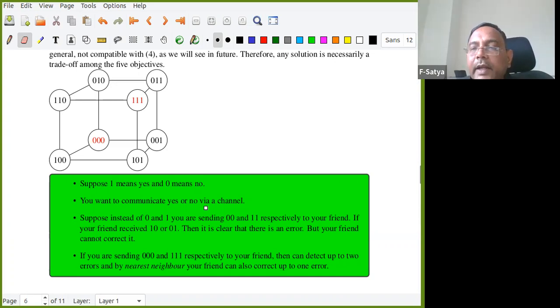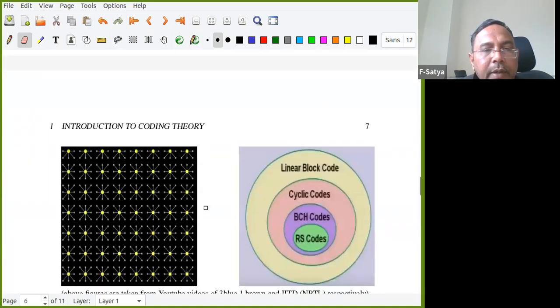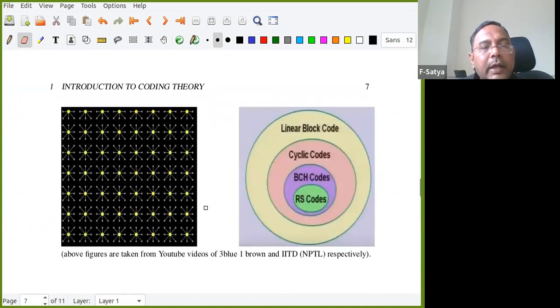Is this diagram clear? Okay, good. So this is called nearest neighbor decoding, that is what I explained here. You take all the words, but we choose certain code words. In that particular case, I take 000 and 111.